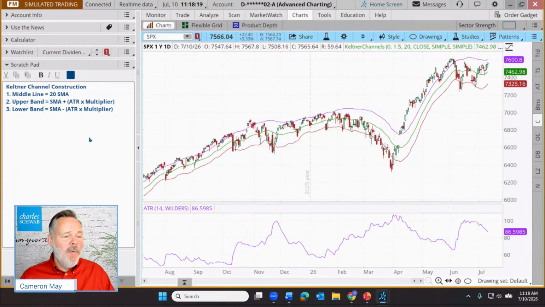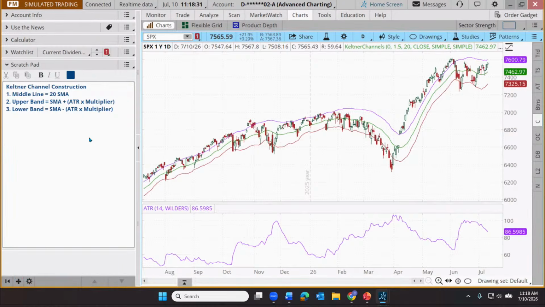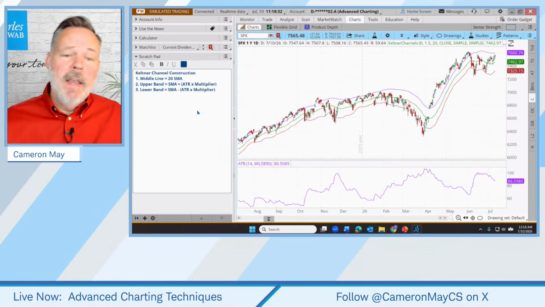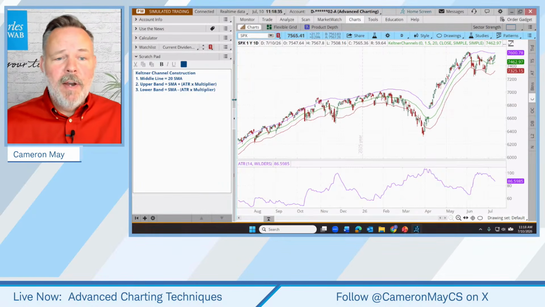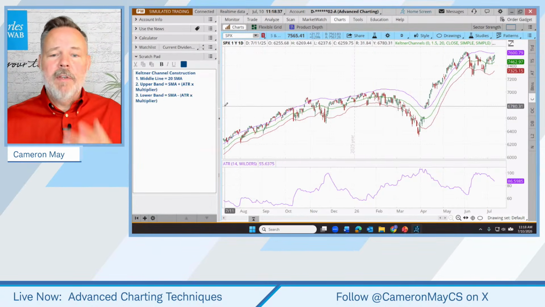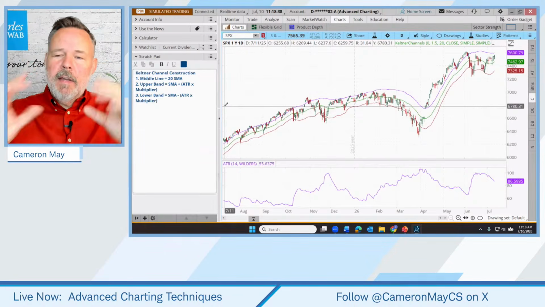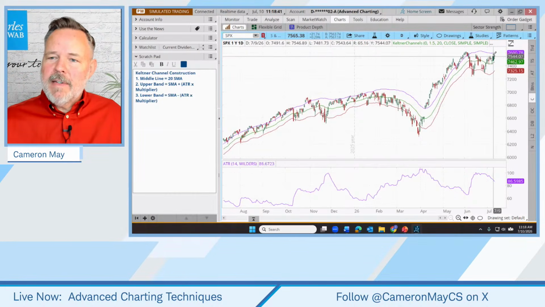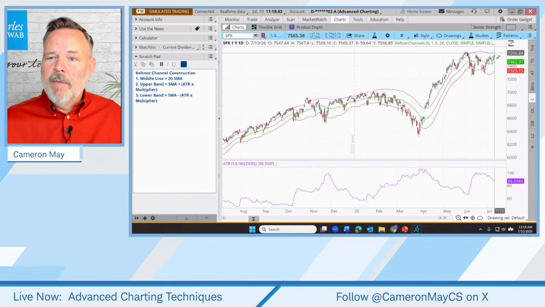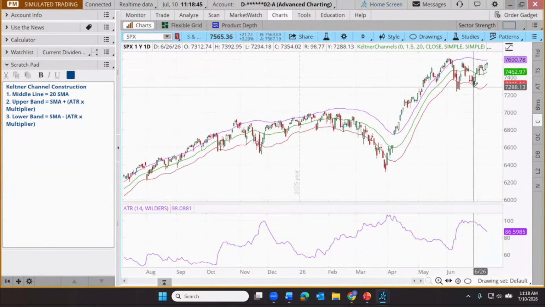Okay, Corey says, why 1.5 and not 1.25 or 2? How bullish are you? It's a good question. Why do we use 1.5? Because Chester said we use 1.5. Who's Chester again? Chester Keltner, guy who constructed this. Not every trader uses 1.5. 1.5, I will say, creates relatively, you'll notice, these lines are not terribly high above our simple moving average, not terribly low below our simple moving average.